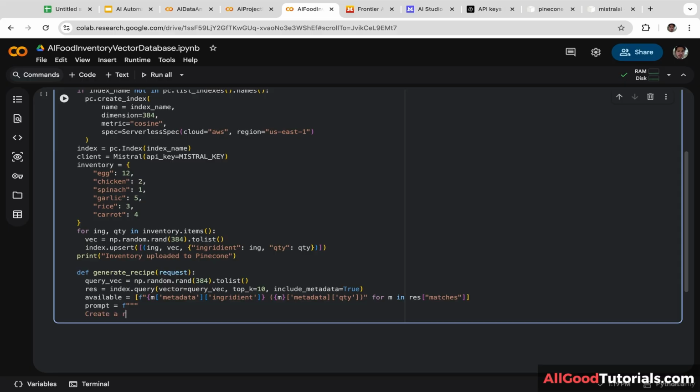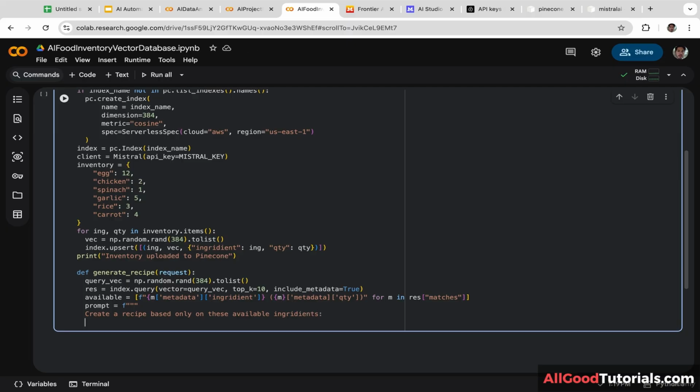Create a recipe based only on these available ingredients. Let's copy and paste this variable available and let's put it here. So we store all available food ingredients in this variable.